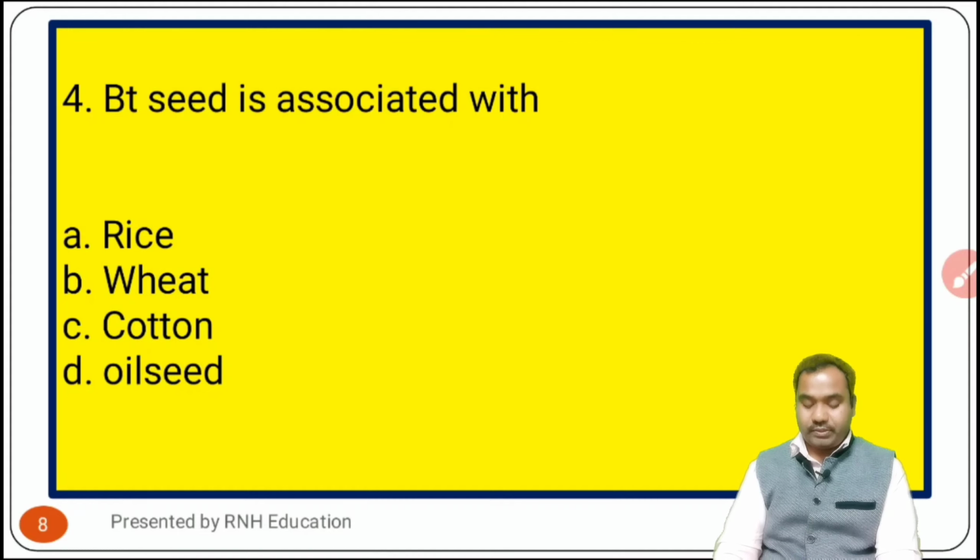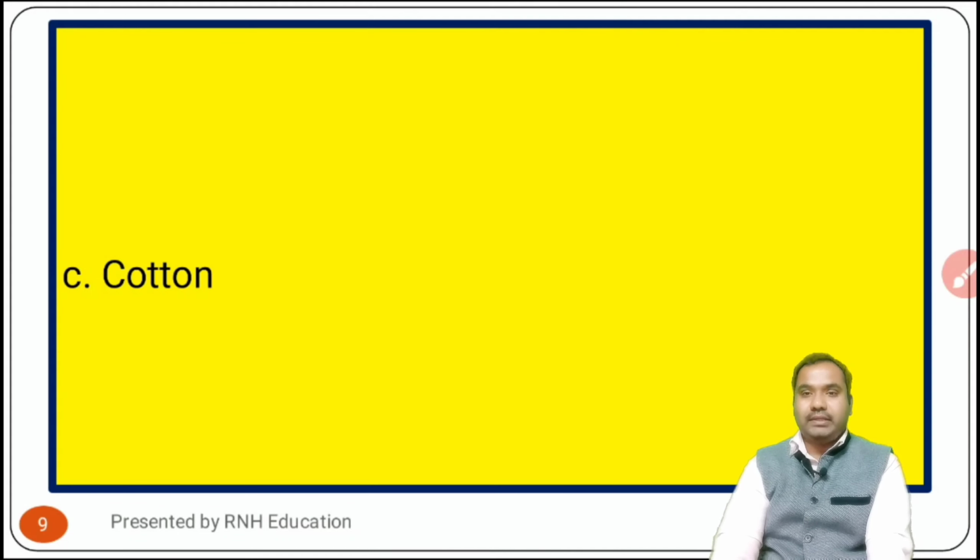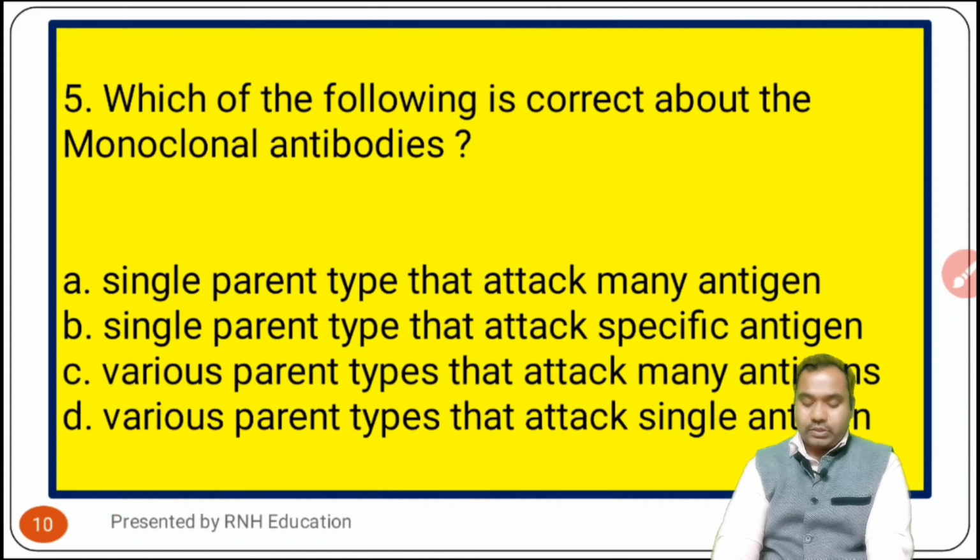Now I am going to the answer section. The answer is option C, that is cotton. Okay, and the next question is question number 5. Which of the following is correct about the monoclonal antibodies?